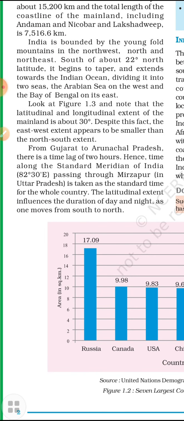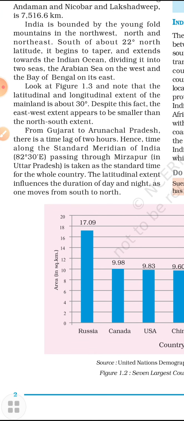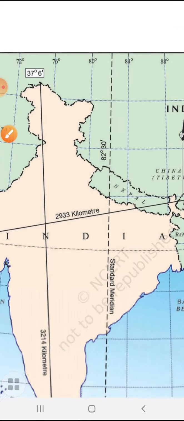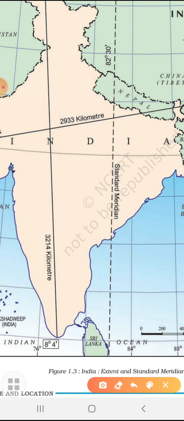When we talk about time, there is a lag of 2 hours from Arunachal Pradesh to Gujarat. So that's why we have taken one standard meridian of India, that is 82 degree 30 minute east, the half east. So this diagram you can understand. This is the standard meridian.